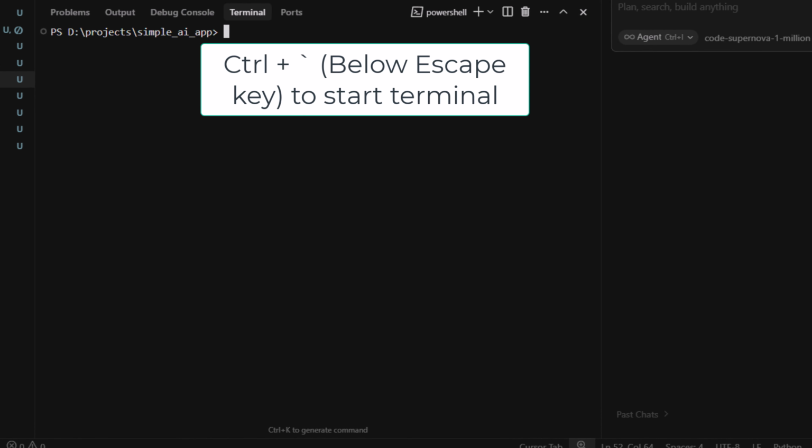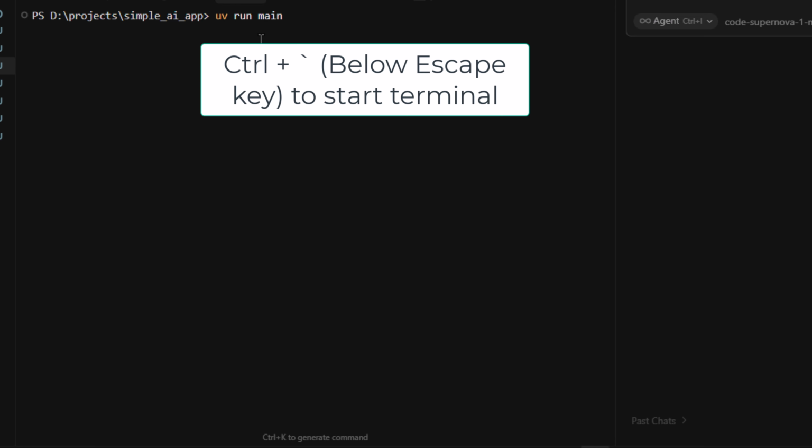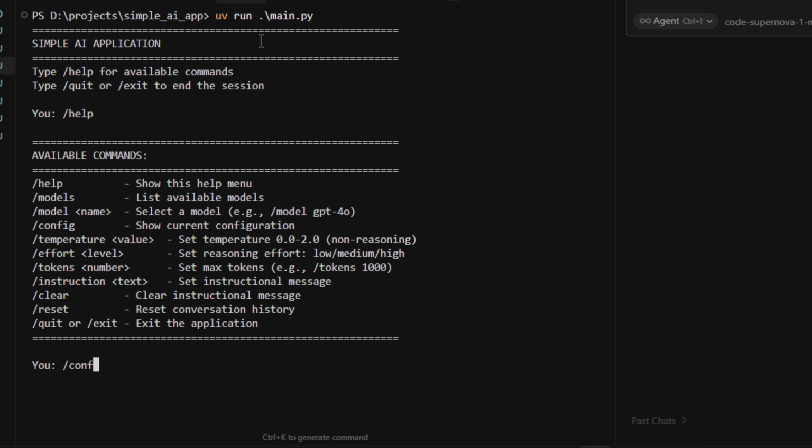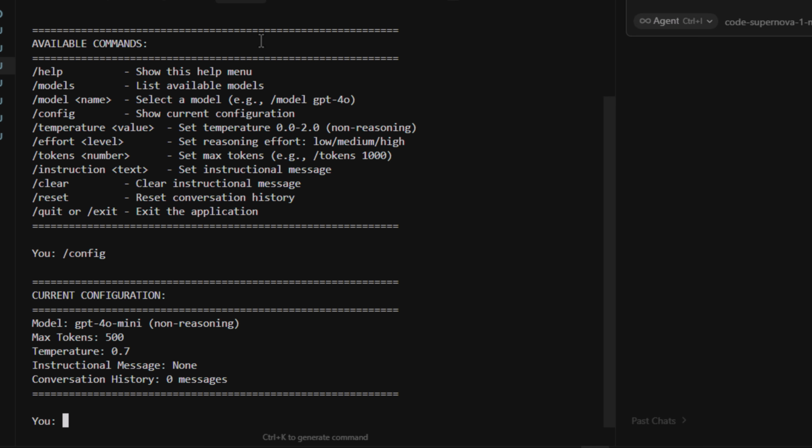So let's start our application by UV running our main.py /help to check out all the commands. We can type /config to see our current model parameters. As you can see, we are using a non-reasoning GPT-4o mini model with 500 maximum tokens, 0.7 temperature, no instructional message, no conversational history. And this makes sense because we haven't yet sent any requests to our model, so there is no history. Let's set our instructional message first.